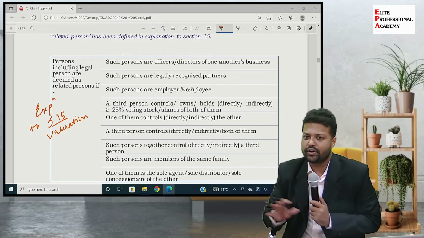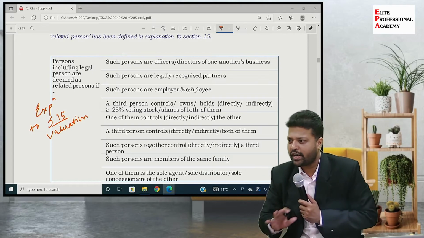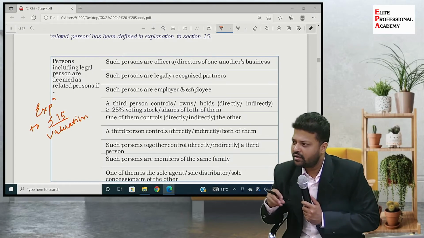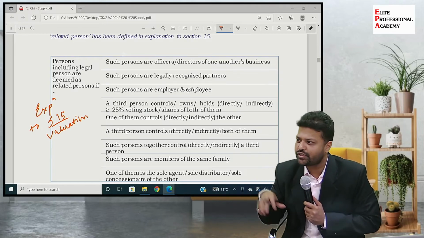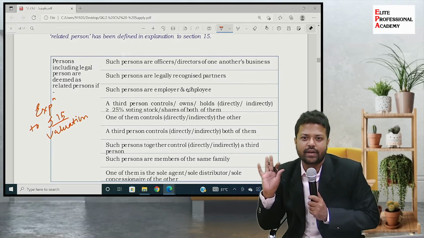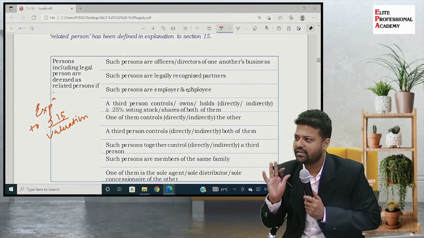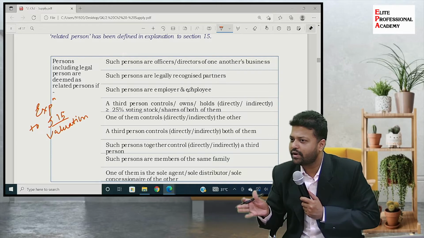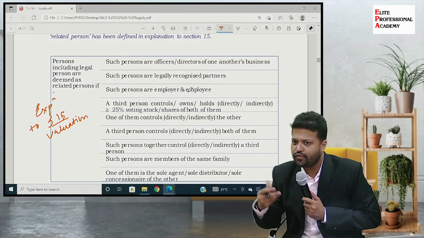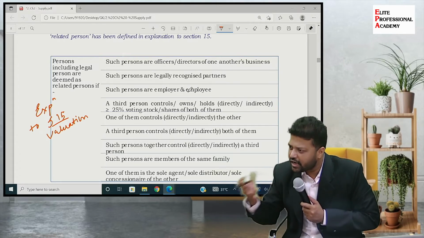So if you assess all these entries, they say that through whichever means you are controlling the company, you are in a position to make the transaction happen at a zero value without consideration. So tomorrow, if let's say Narayan Murthy enters some transaction with Infosys and Infosys does not charge anything, he controls that company.